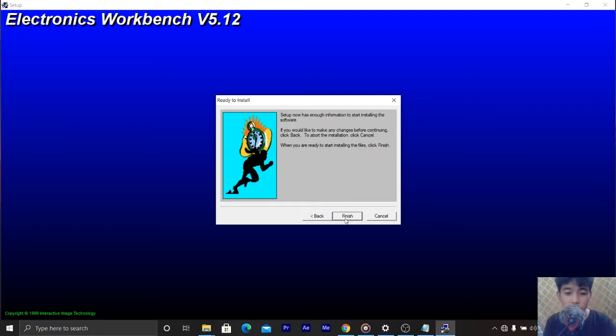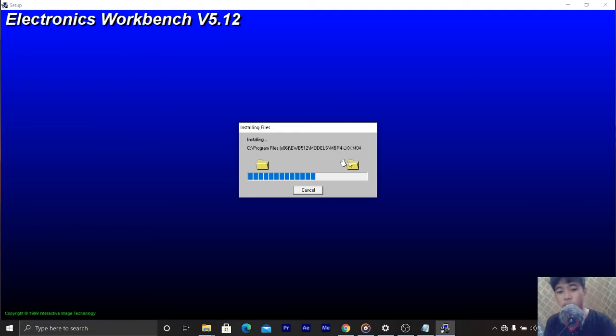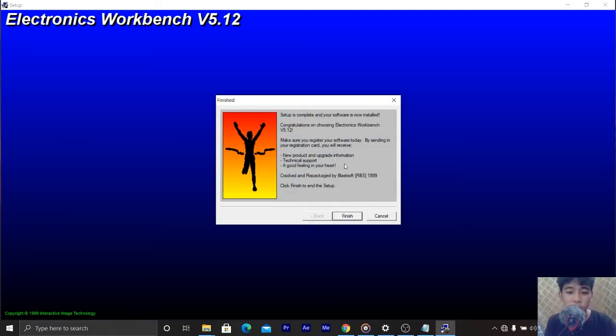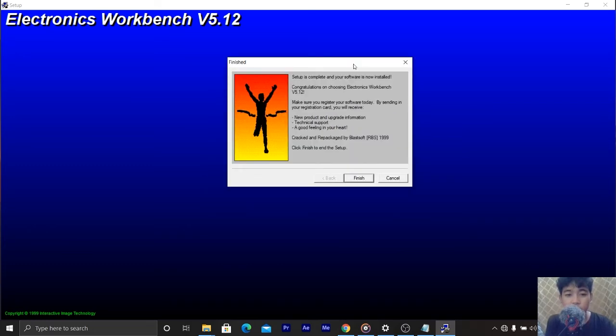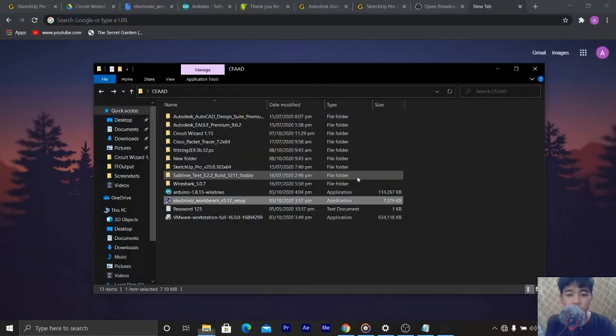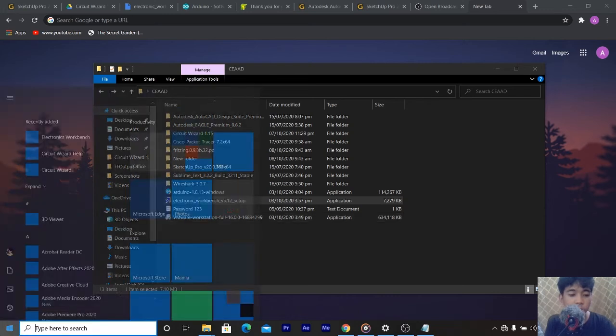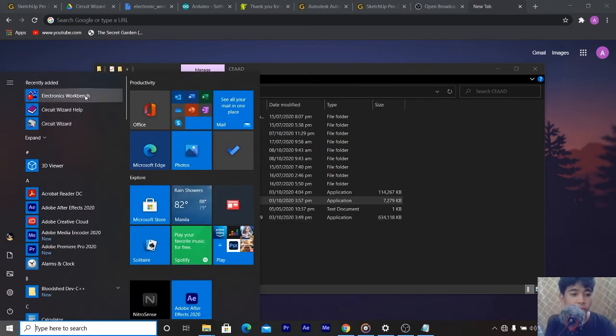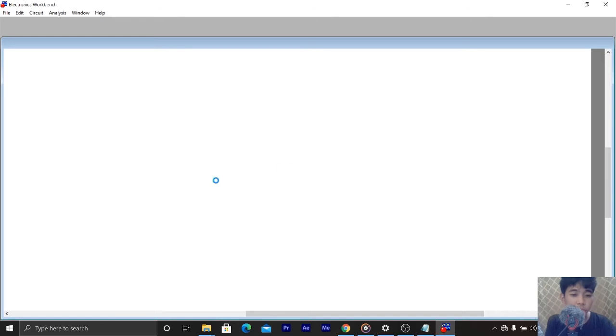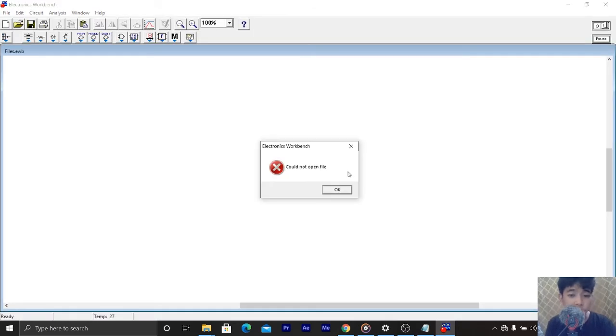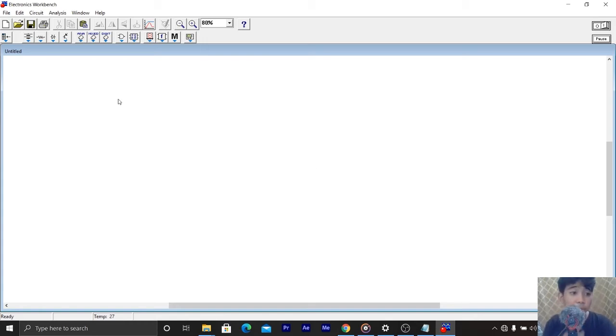Next, then finish. Wait for it to transfer the files from the installer to the installation directory, and yes, we're done. Click finish. Now we are going to open and check our workbench. Just click OK. So we're done now installing the electronic workbench.